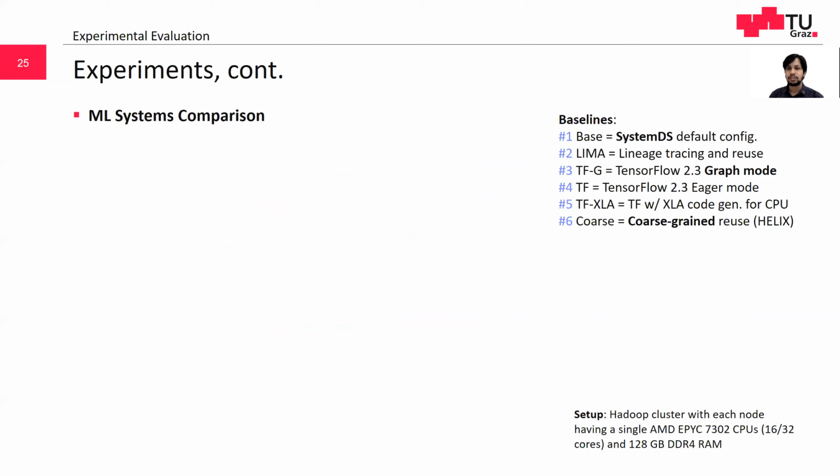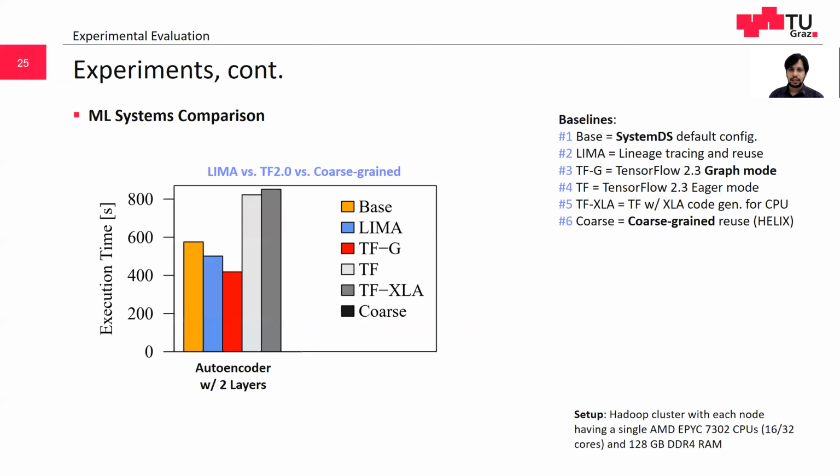Additionally, we also compare Lemma against TensorFlow, scikit-learn, and Helix. In the first scenario, we use an autoencoder with 2 hidden layers. We build a feature-wise pre-processing map, including normalization, binning, recoding, and one-hot encoding, and apply this map batch-wise in each iteration.